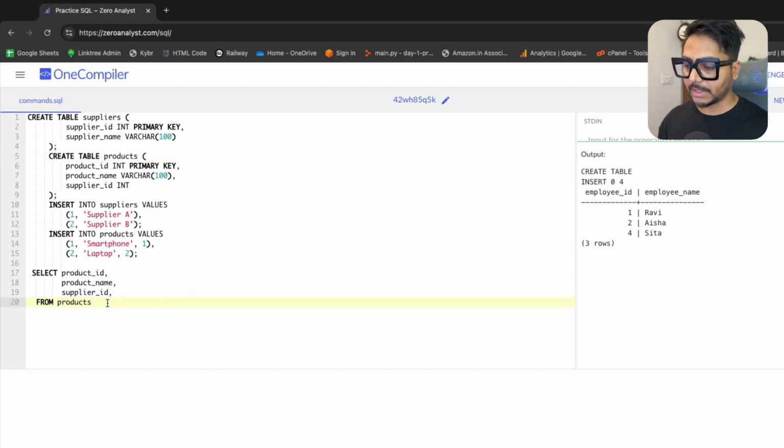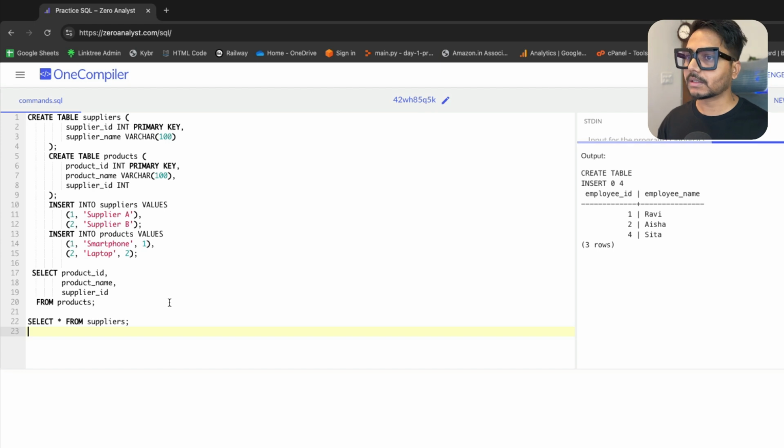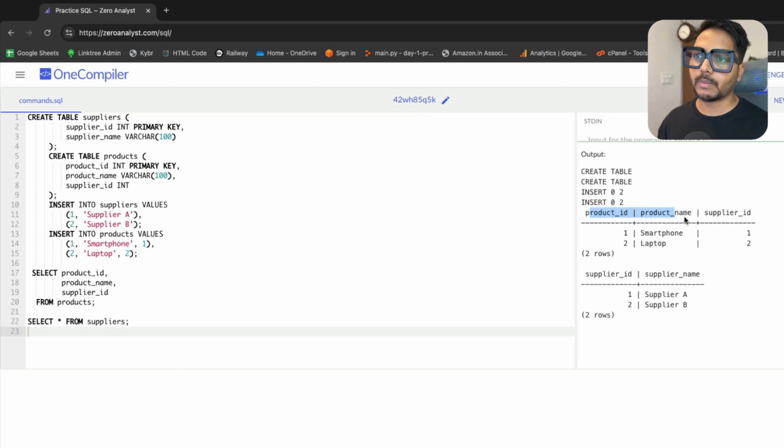If you don't submit in 10 minutes, you will definitely get an error. So this is my first table. Let's see the second table. In the supplier table, let's see what we have. Select everything from suppliers and run it. You can see I have two tables. One is the product table, which has product name, product ID, and supplier ID, and the other has supplier ID and supplier name. For each product ID I need to get the supplier name.